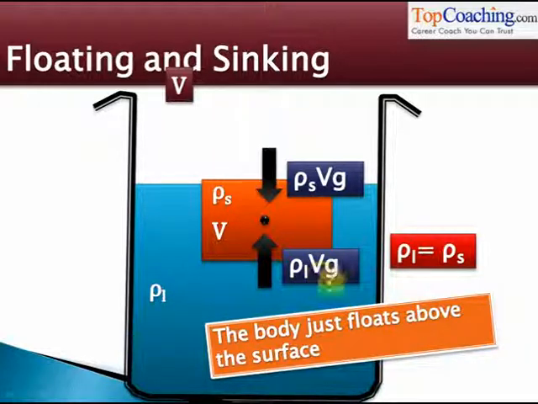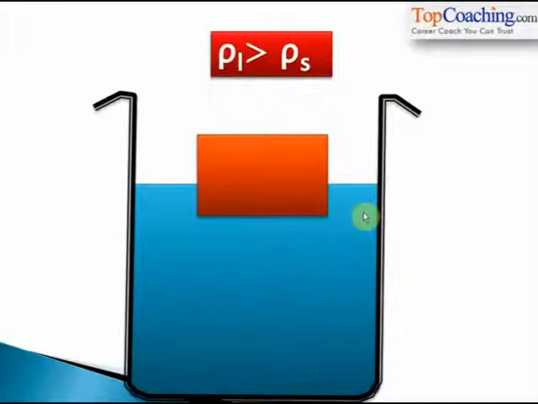So rho L into Vi into G will be equal to rho S into V into G. Even if a part of the solid is immersed in the liquid, in the case when the density of the liquid is higher than the density of the solid, isn't it? So when rho L is greater than rho S, only a part of the solid is immersed in the liquid because the weight of the liquid of the volume of the solid displaced is enough to balance the entire weight of the solid. Understood?